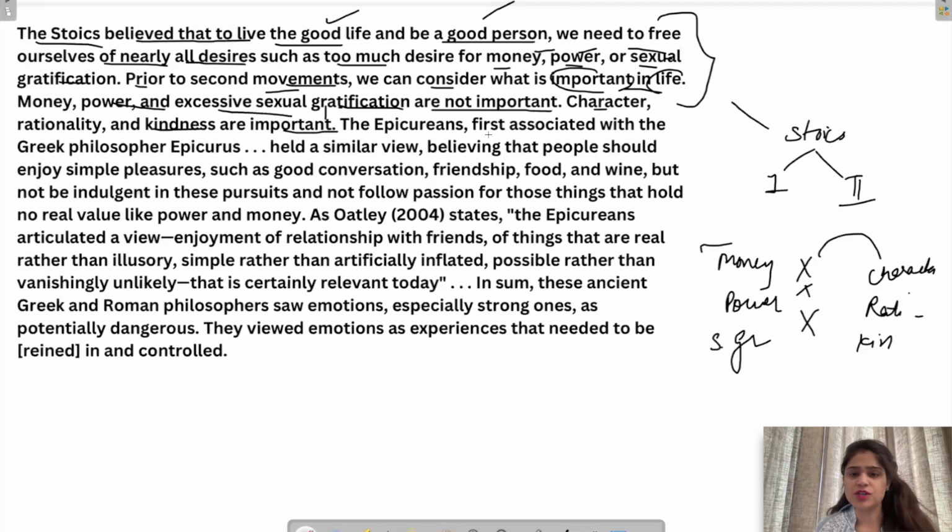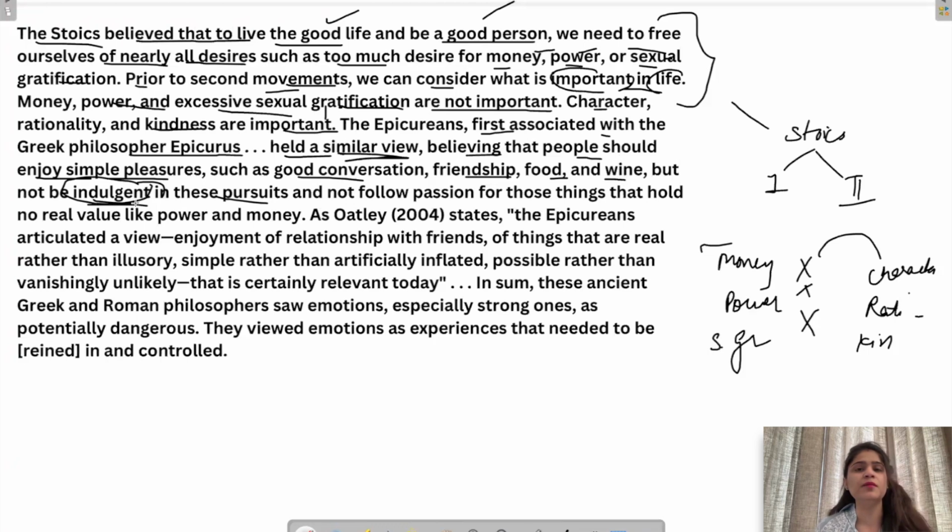The Epicureans, first associated with the Greek philosopher Epicurus, which is another school of thought, held a similar view, believing that people should enjoy simple pleasures such as good conversation, friendship, food and wine, but not be indulgent in these pursuits. So only enjoy, do not indulge in them. Enjoying is like experiencing them without getting too much attached.